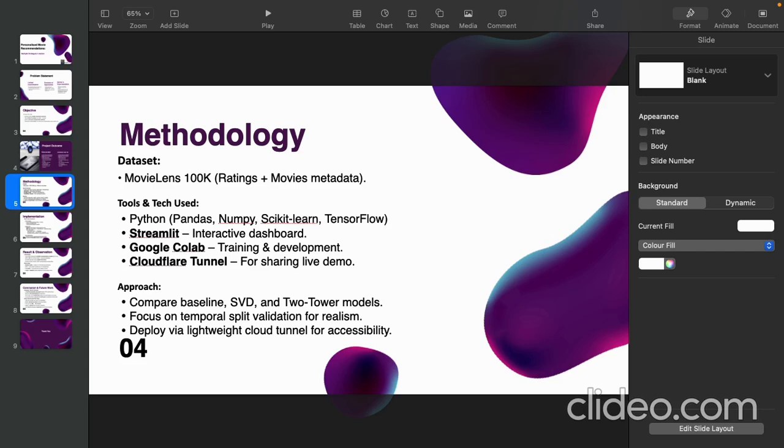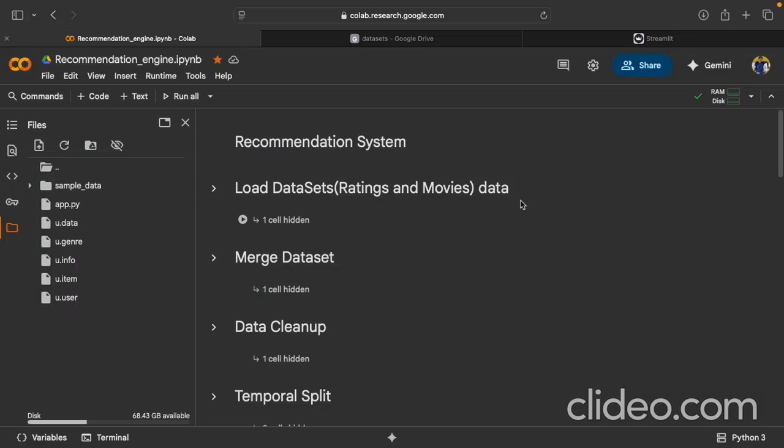The approach we used was to compare the baseline, then an SVD and a two-tower model. We focus on temporal split validation for realism and deploy via the tunnel methodology that we talked about. Now let's see the working demo of our project.